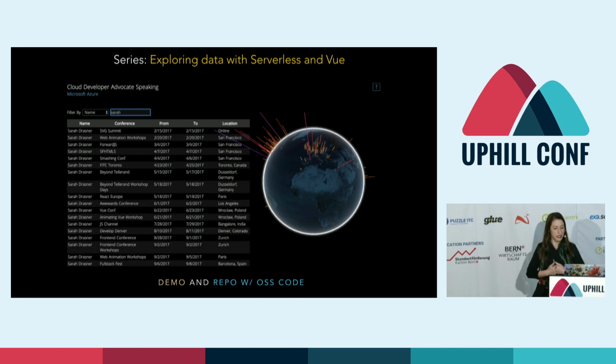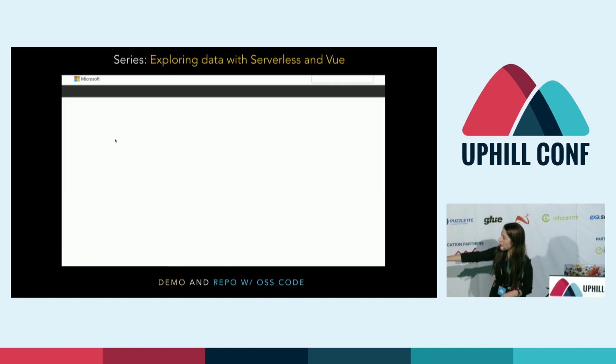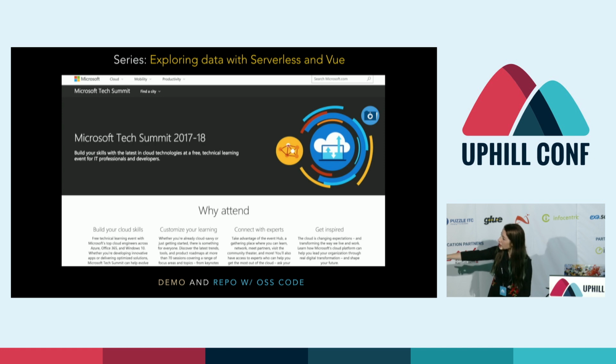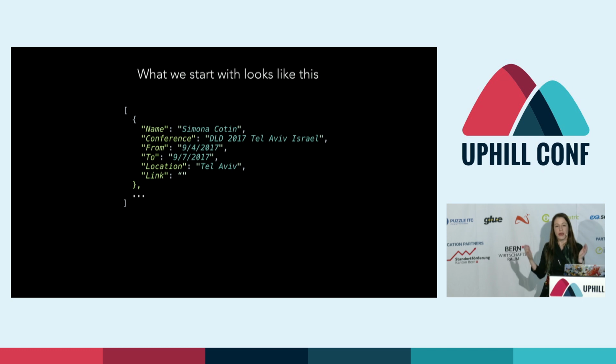So here I'm executing a serverless function to gather geolocation data for the pins that are on that globe for where we're speaking and what location and when. I'm not going to go into a huge amount of technical detail for this part, but anything that I'm not talking about today is covered with that demo and a CSS Tricks article, along with the demo that's all open source.